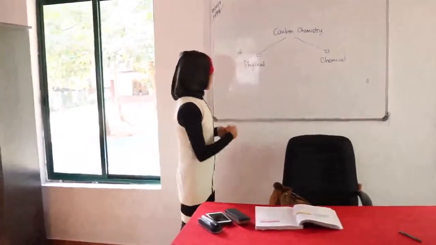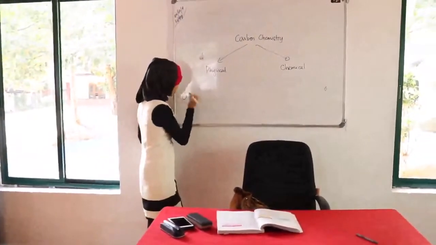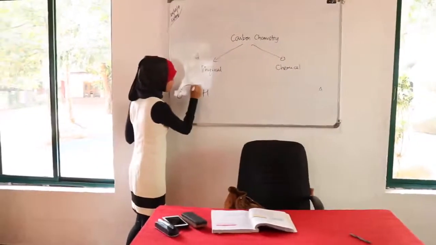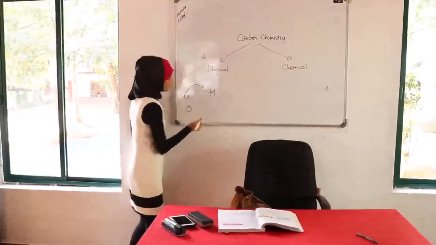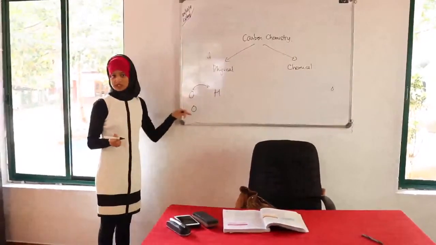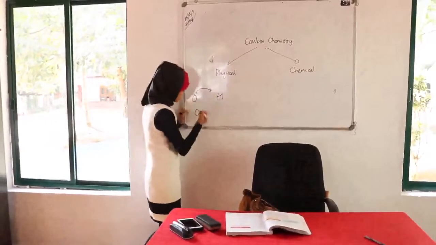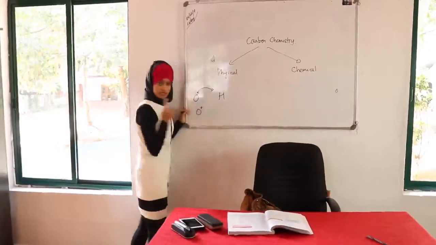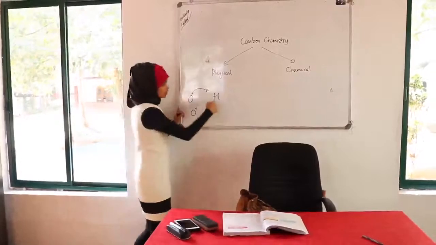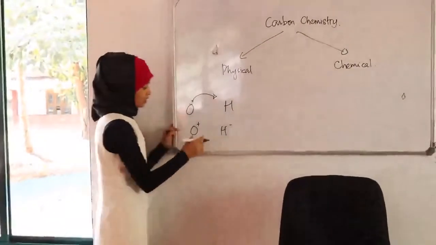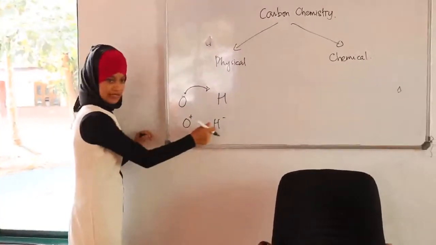So, sit down. What's your name? Zain. Okay, got it. Okay, so say there's an oxygen and there's a hydrogen, right? If this oxygen is completely giving one of its electrons here, and so when you lose an electron, what charge will this get? Positive. Okay, this is not correct, I'm just randomly using some letters. So this will be positive because it lost something that has a negative charge. When this one gains something that has a negative charge, what does this become? Negative. Okay. Actually, this is wrong. It's always O minus and H plus, okay?